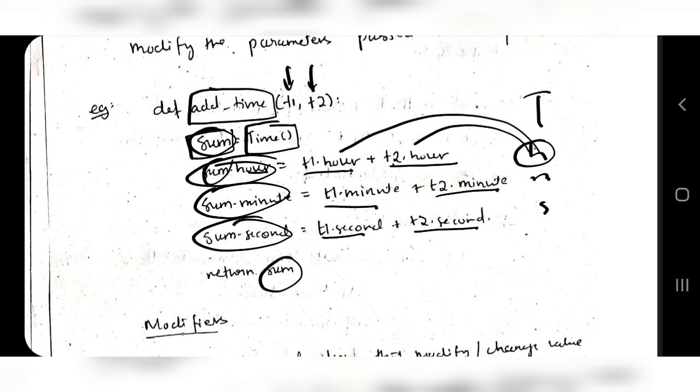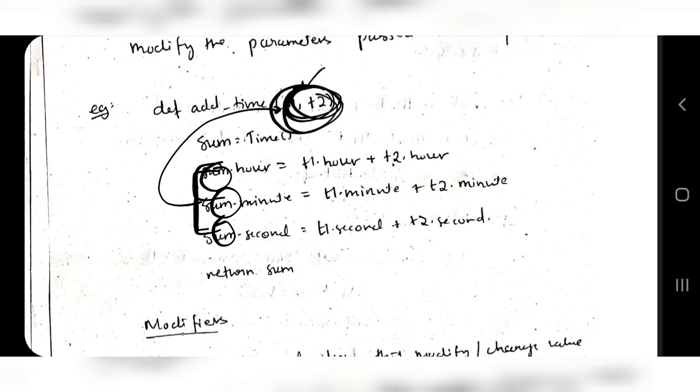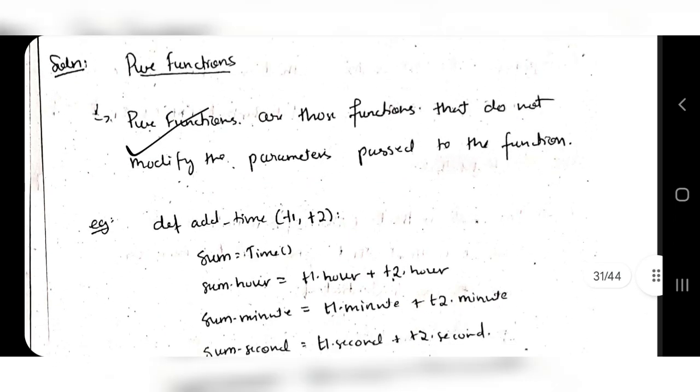Are the values getting changed here? Yes, but what value is getting changed? Sum's value is getting changed, but have I passed sum here? Can you find sum here? No, you can't find it, right? So this will not be considered. What I have passed here, is this value getting changed anywhere? No, it's just getting used to add and store a new value, but the t1 and t2 values are not getting changed anywhere. Therefore the function is a pure function. So write that definition and give an example for it.